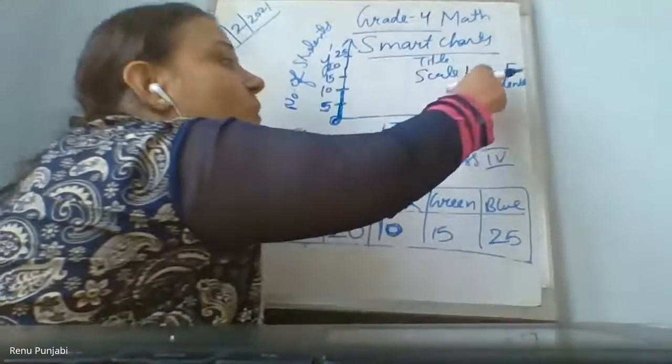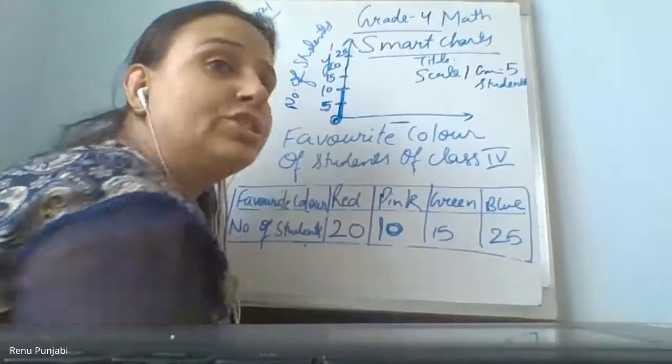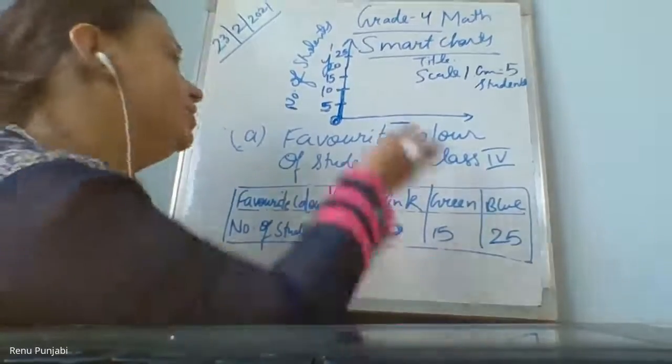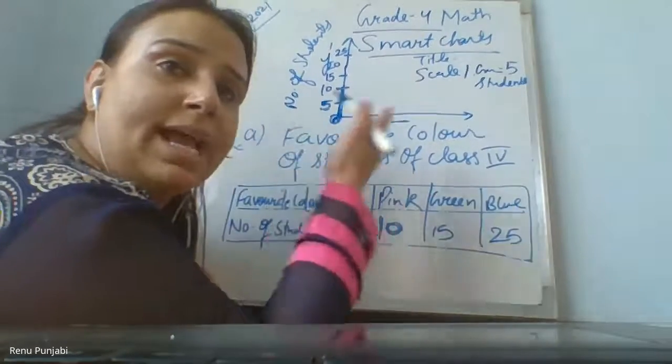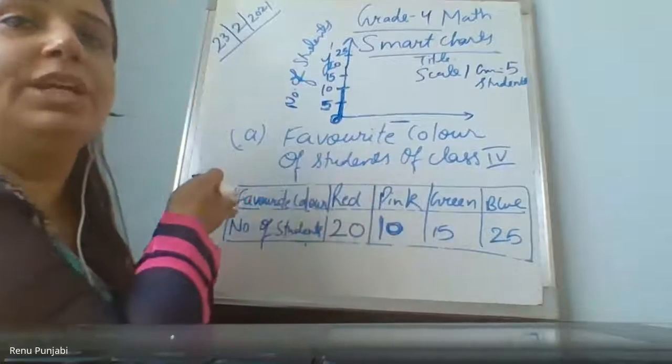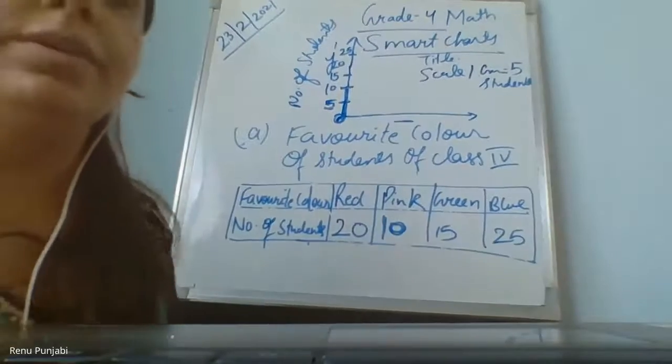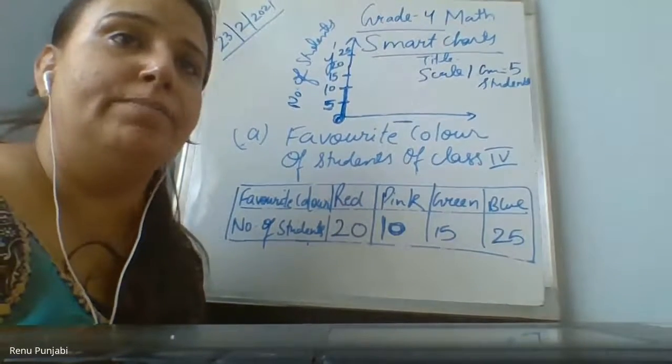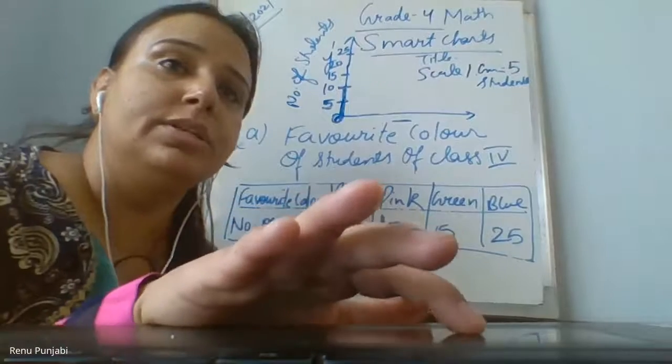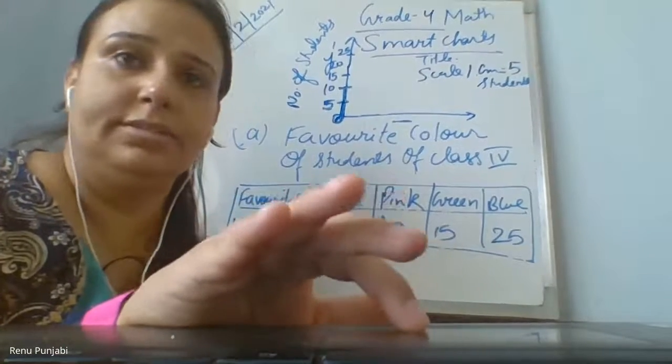So, ma'am, if we don't leave any space, then also it is 1 centimeter equals to how many? If it is about the information about students, write the students. If it is the number of persons, number of fruits, it can be anything. So, ma'am, if there is no block space, then we have to write 1 centimeter.